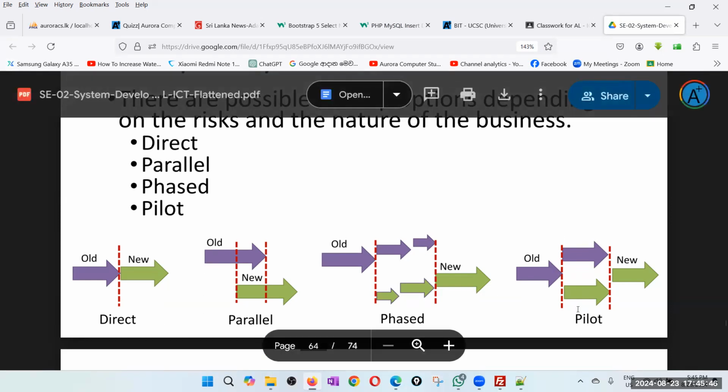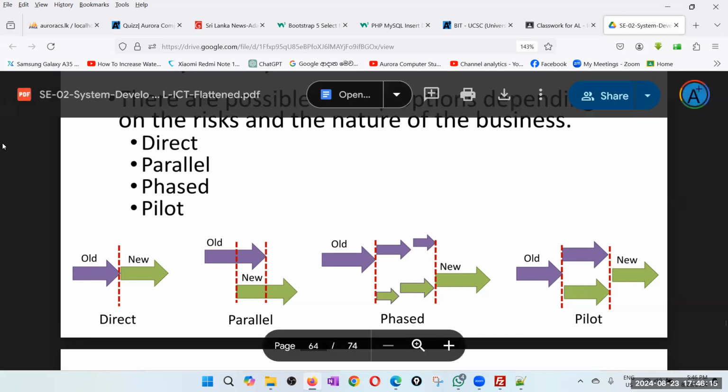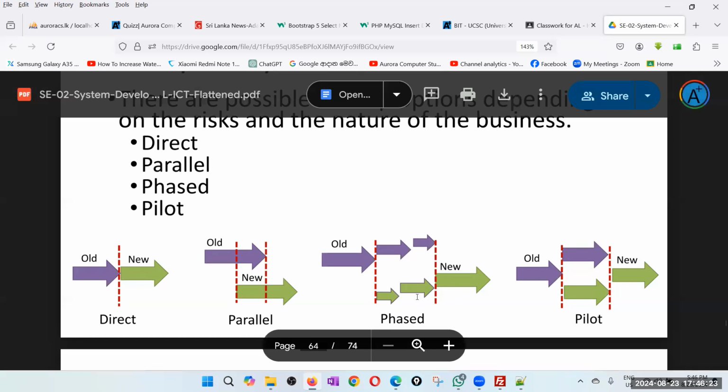Pilot means you implement or use the new system at a pilot site, like maybe one branch, and then you see how it's going. If you're happy, then you roll out to other sites and so on. Maybe you give it only to one set of customers. Like Facebook and YouTube do that: some features they only give to users from one country. That is a pilot. They see how it's going, and if they are happy with it, they roll it out globally. Direct, parallel, pilot.